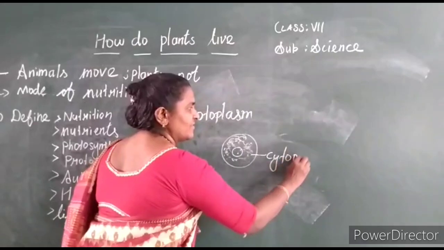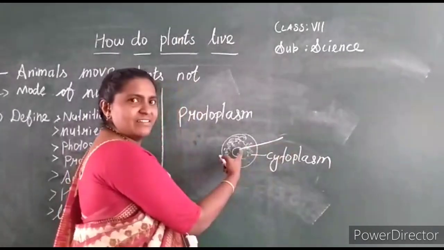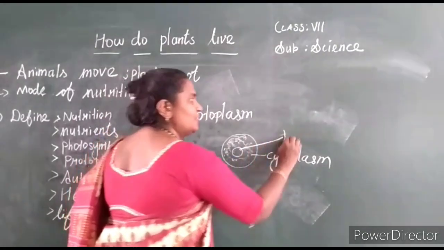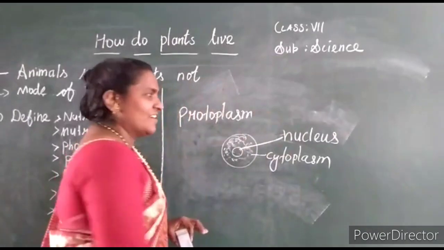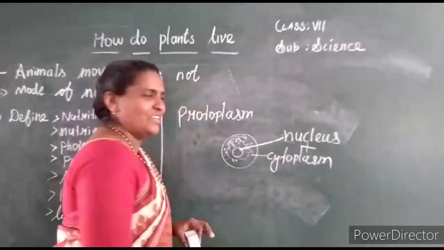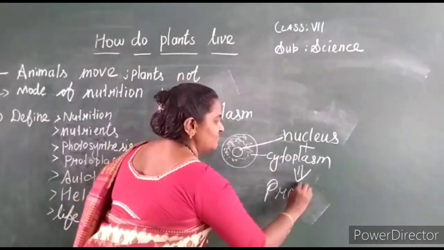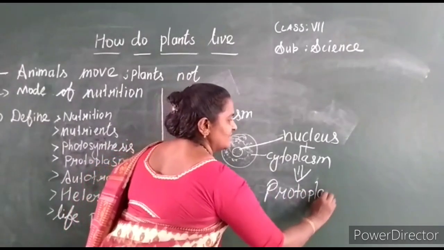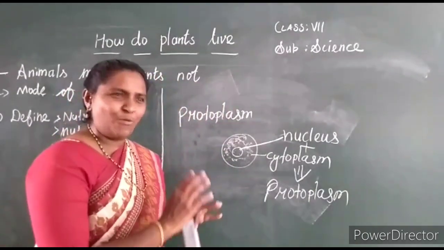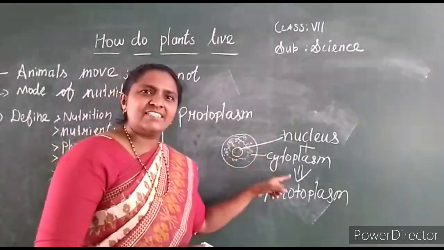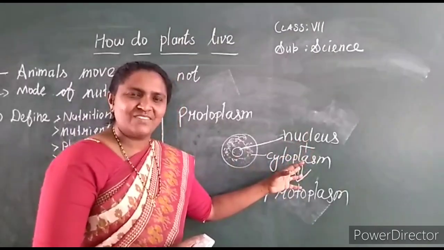cytoplasm. The center portion is called the nucleus. Combining these two, we say protoplasm. What is protoplasm? It is a combination of nucleus and cytoplasm. It includes both the nucleus and cytoplasm.